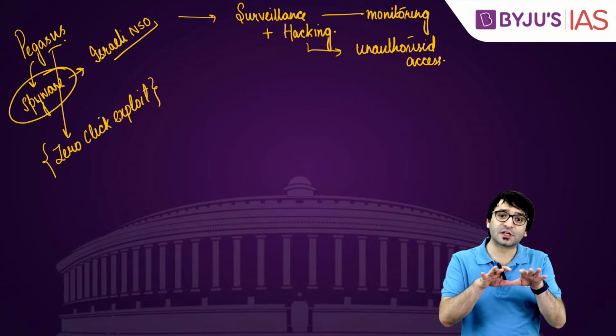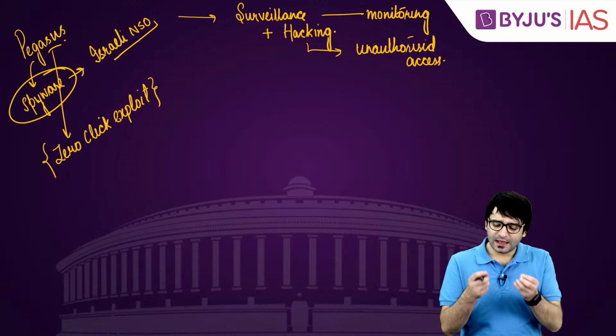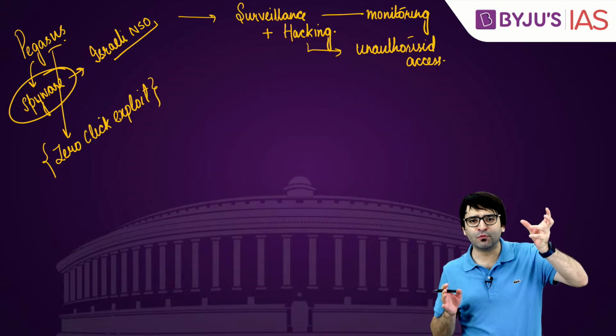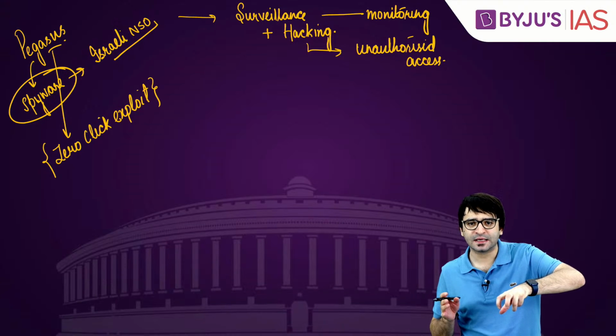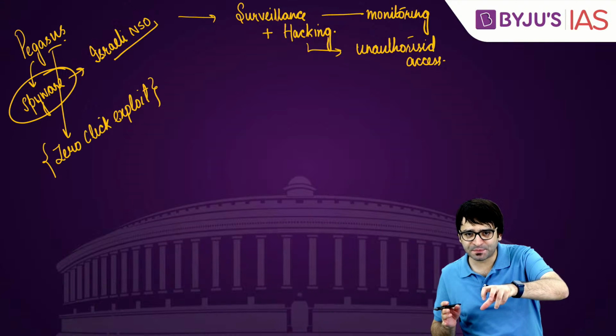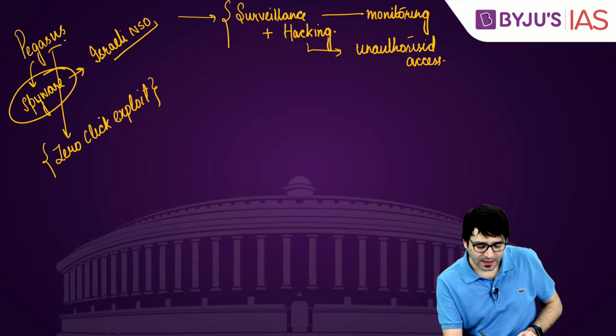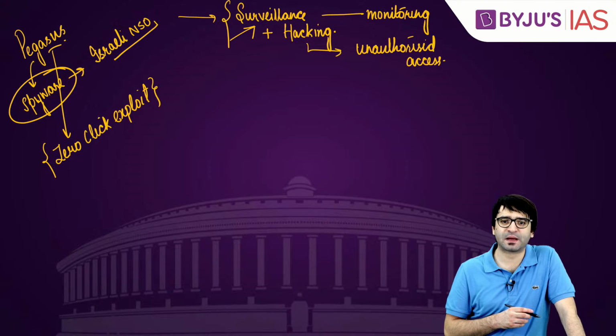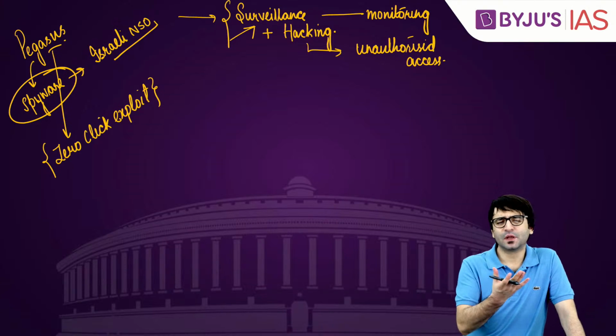Pegasus is deadly because it is a zero-click exploit. Even if you do nothing, this spyware can be remotely installed on your device, and you can be put under surveillance. Your phone has been hacked. So this Israeli NSO which manufactures Pegasus is surveillance plus hacking. That's what makes Pegasus slightly deadly.